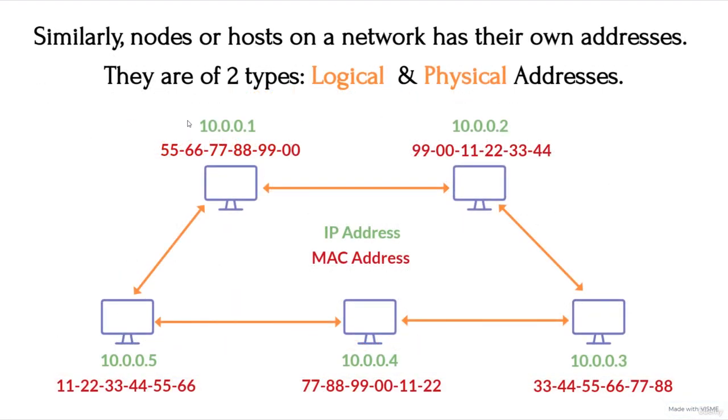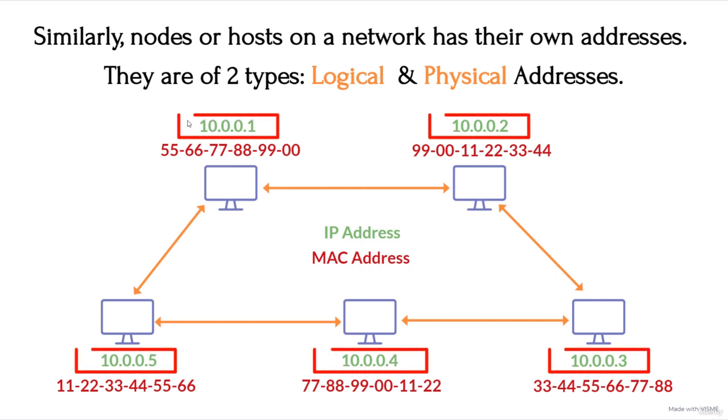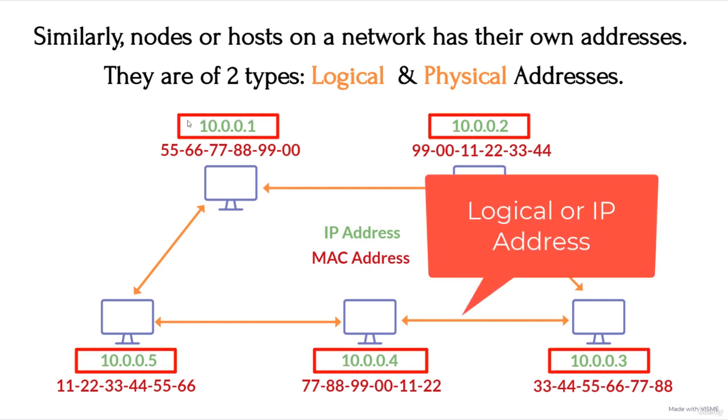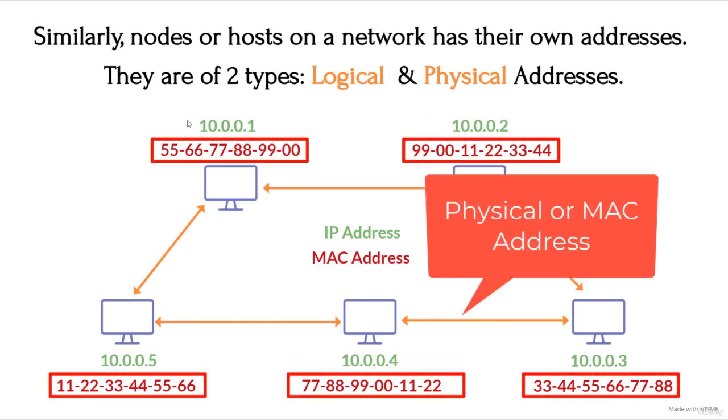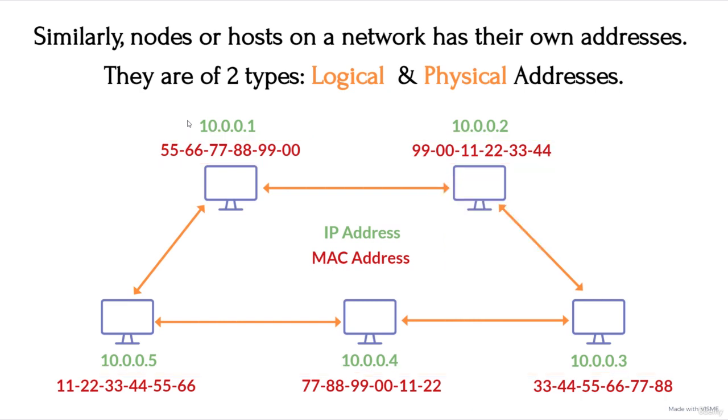In the figure we can see a network of nodes with the logical and physical addresses as follows. The addresses in green are the logical addresses, those are the IP addresses, and the addresses shown in red are the physical addresses or the MAC addresses. So 10.0.0.1, 10.0.0.2, 3, 4, 5, these are IP addresses. These will keep on changing if the devices keep on changing the network. Now the ones which are red are the physical addresses or the MAC addresses and they never change.